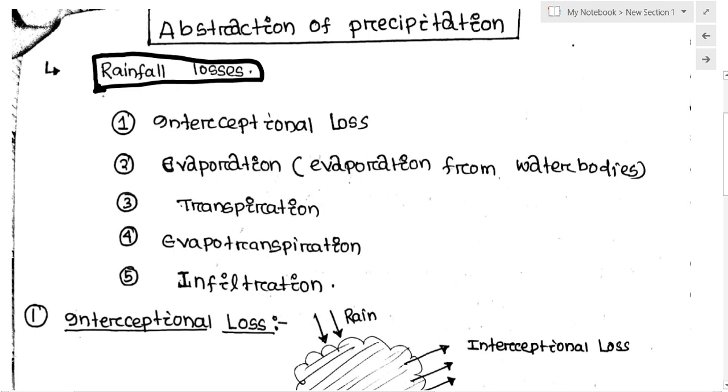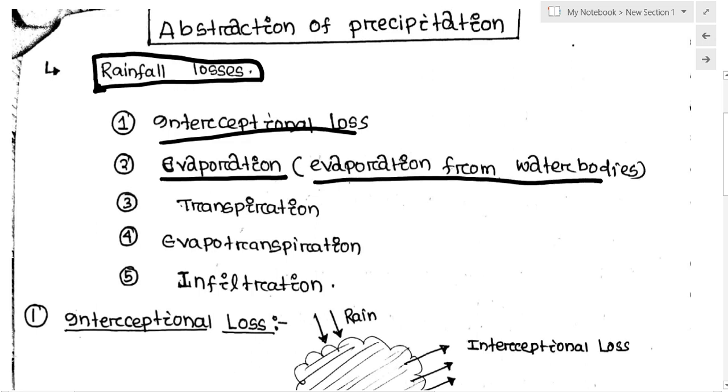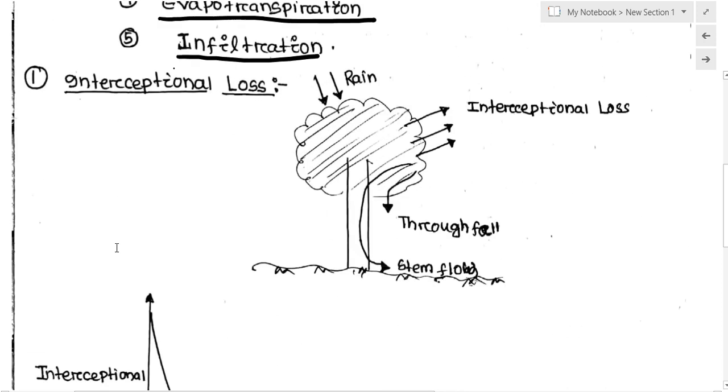There is a loss from the precipitation in the form of interceptional loss. Second one is evaporation. Evaporation means evaporation from the water body. Third is transpiration, fourth is evapotranspiration, and fifth, the major loss from the precipitation, is called infiltration. First, we are going to talk about the interceptional loss.